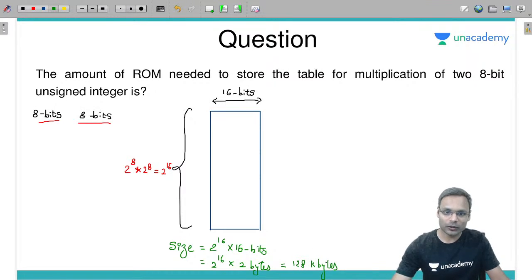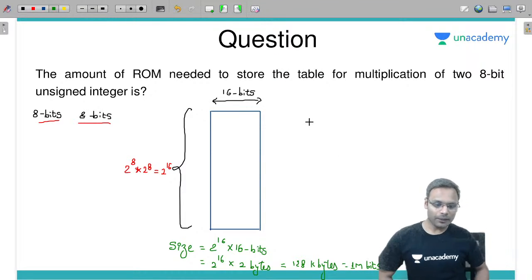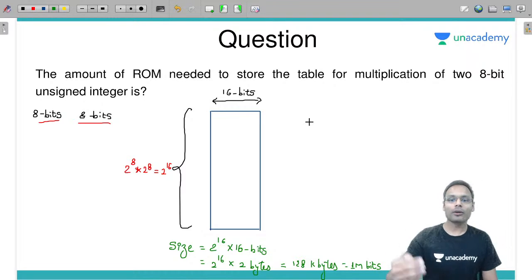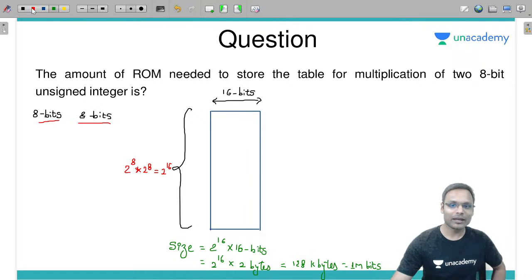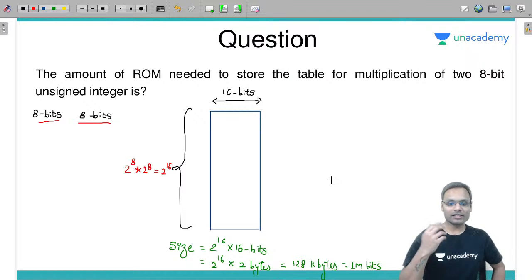Or in fact you can write it as this also, 1 megabits. Fine, got it? See, it's very simple. Bytes or bits, whatever the option given, based on that you can give the answer to them. You can give the answer based on they are asking bits or bytes to you.